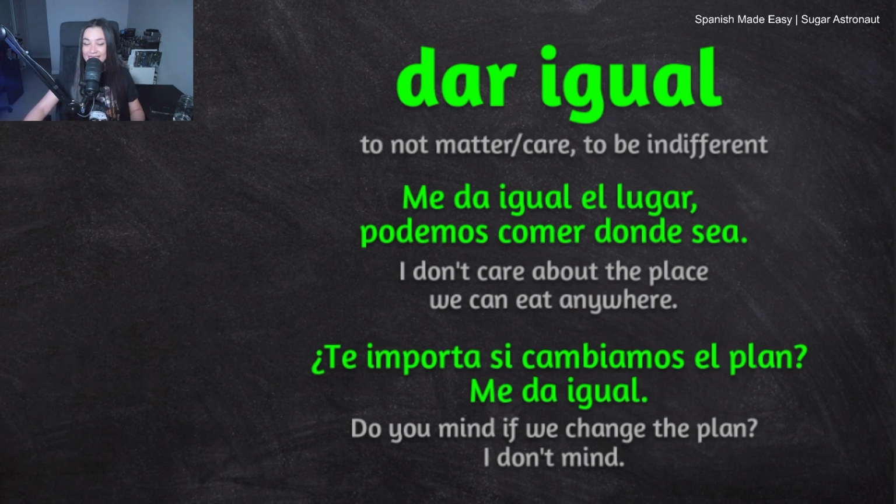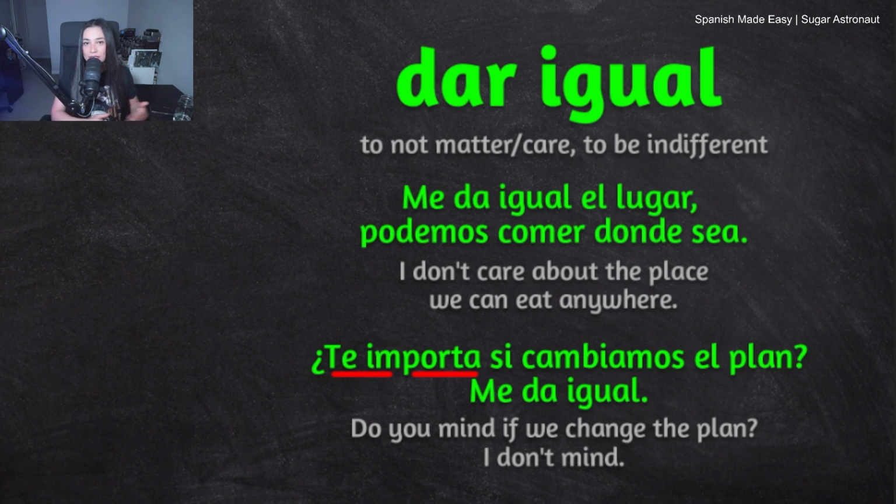Now let's break this down and see how this whole thing works. Te importa is a great phrase. It literally means doesn't matter to you. But the meaning in context is, do you mind, or would it bother you.